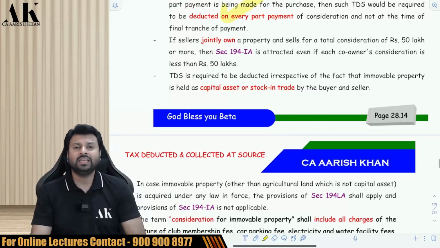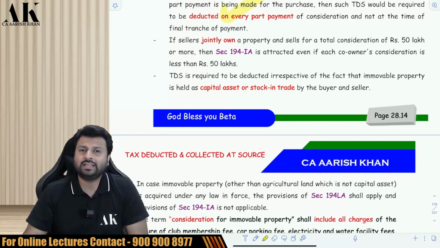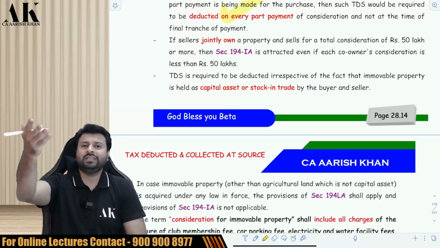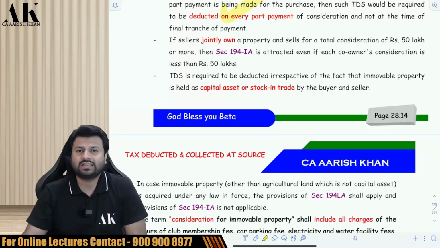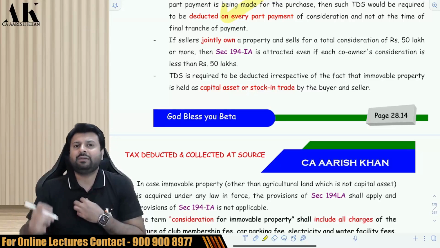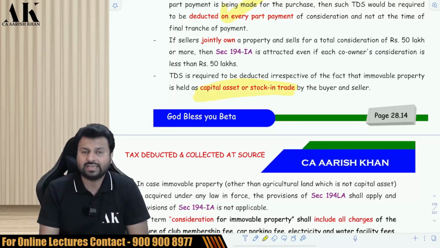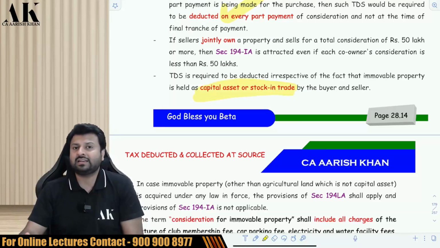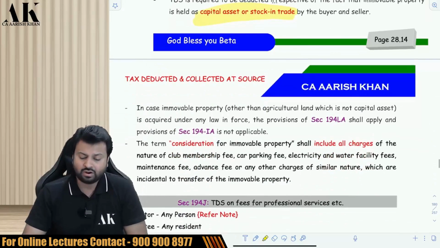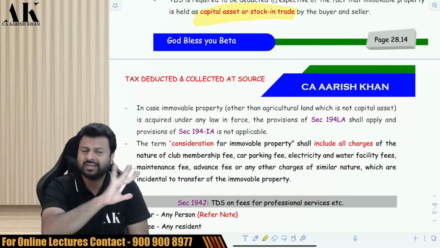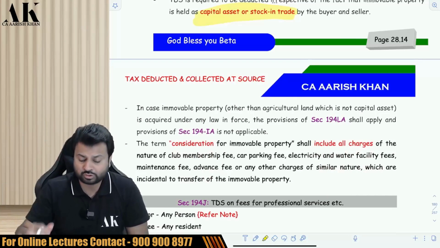Sir, what if the seller is selling the property in the form of stock in trade? It means the seller is a builder, and if he is selling me the asset in the form of stock in trade, am I still liable to deduct TDS? Yes. TDS is to be deducted whether the seller is selling in the capacity of a capital asset or in the capacity of stock in trade. It doesn't matter. In either case, you are supposed to deduct the TDS.